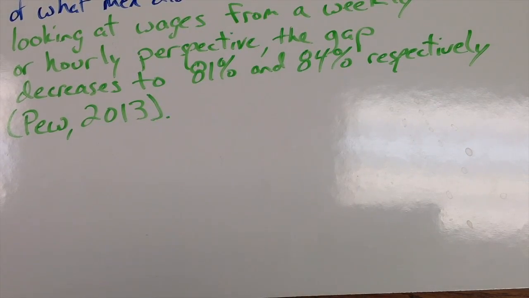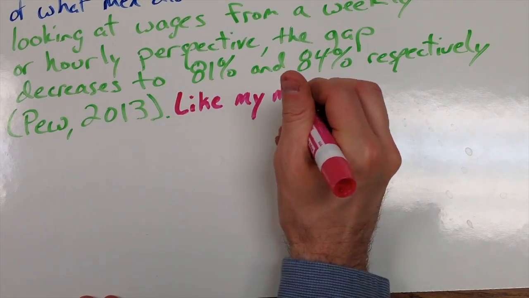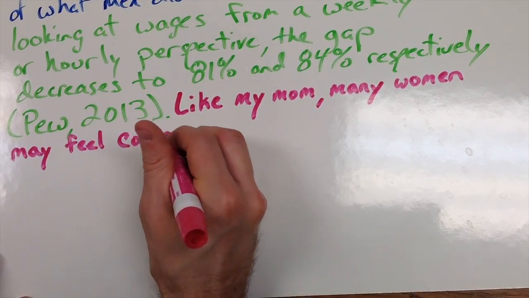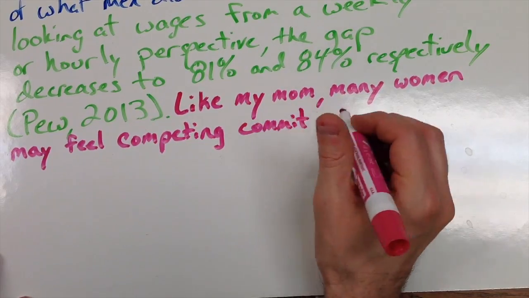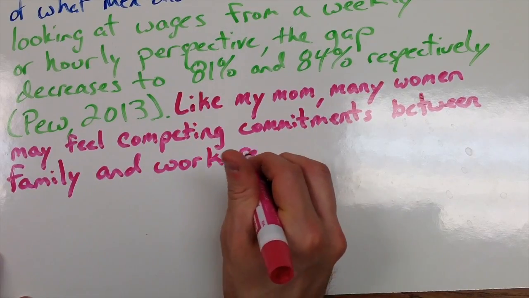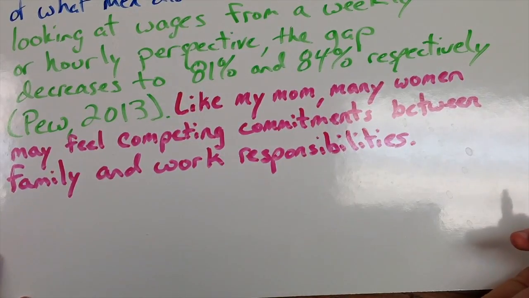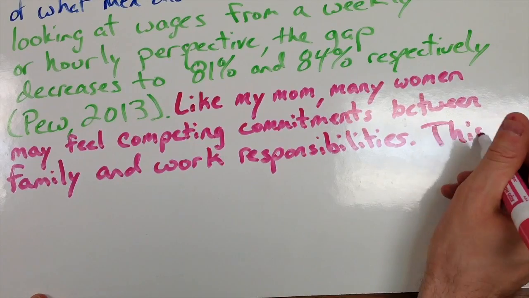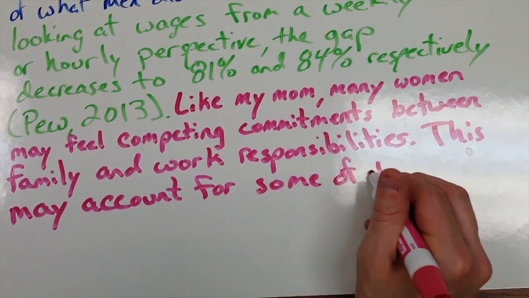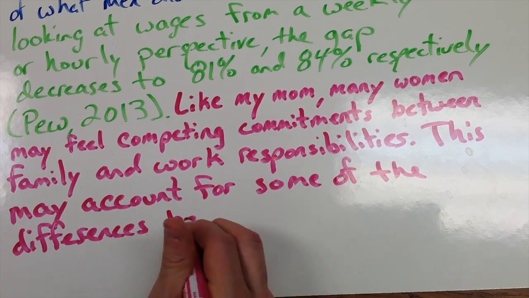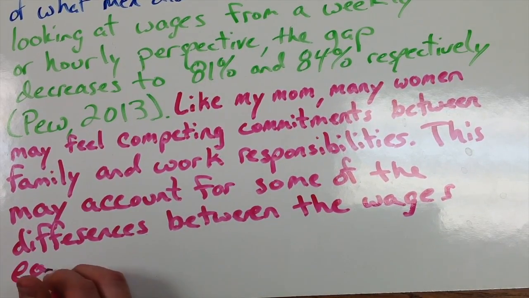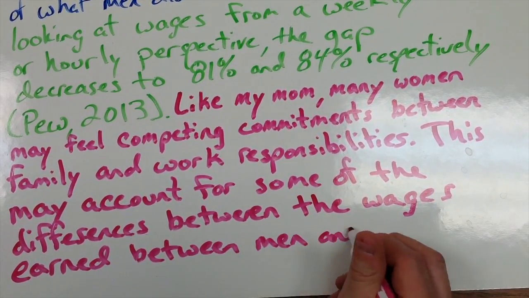For example, I could have taken a look at how we have institutional sexism and the impact that that might have on the gender wage gap. But since I started with a personal connection with my mom, I decided to take a more psychological look at the gender gap. And the inference that I'm going to make here is taking a look at how perhaps part of the reason why we've got this gender gap is because there's an internal struggle in women in terms of the pressure that they have on responsibility towards family, as well as the responsibility that they have in their work life.